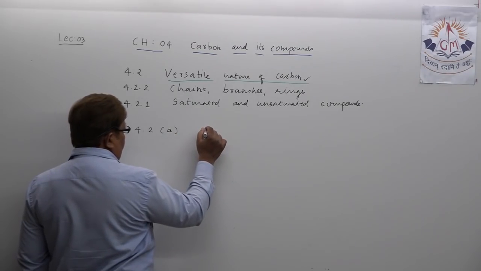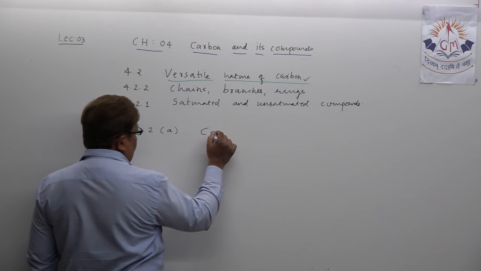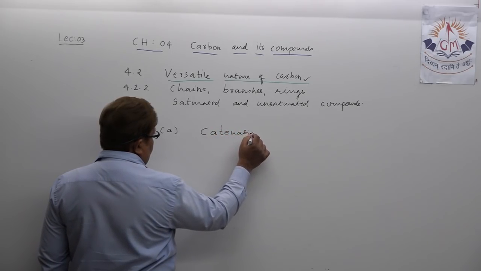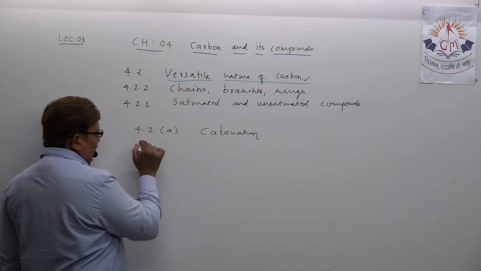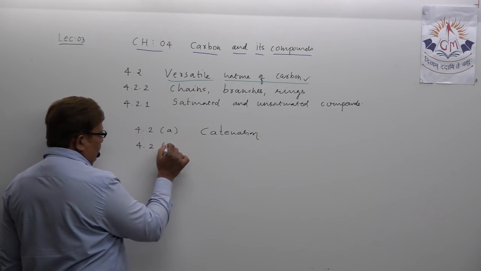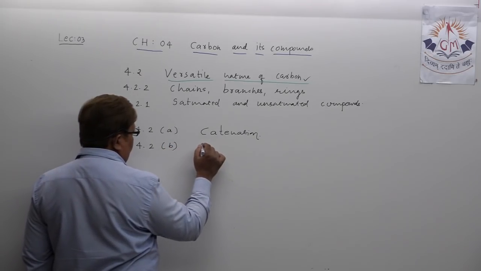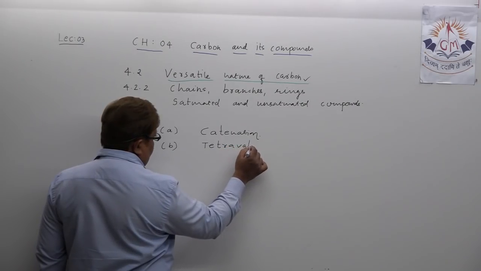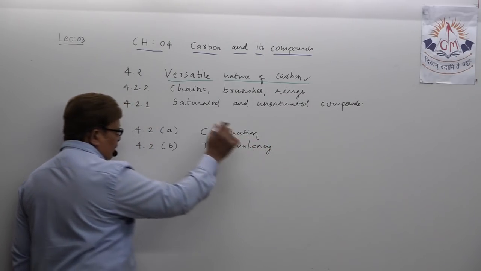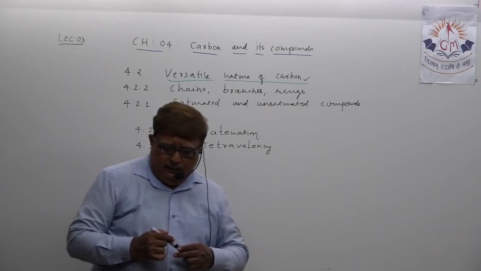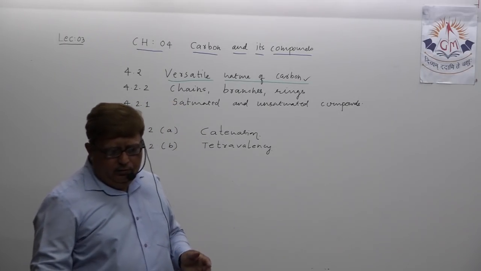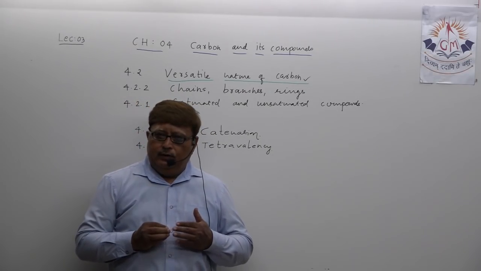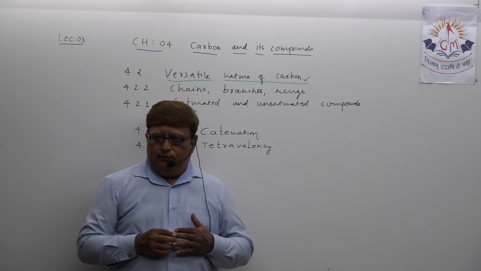This important word we first try to understand, catenation, and then another important word for carbon, that is tetravalency. These two very important properties of carbon make it quite versatile in nature.